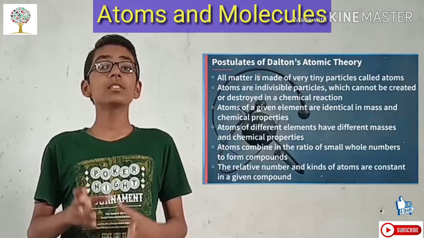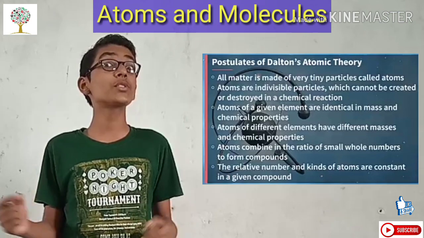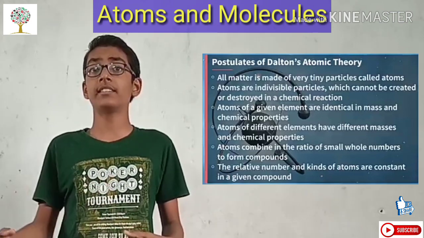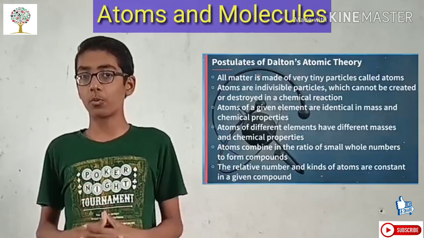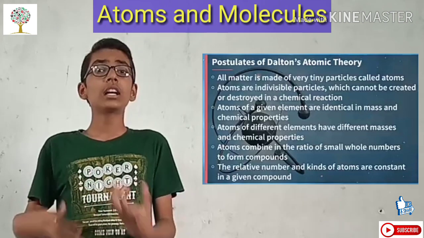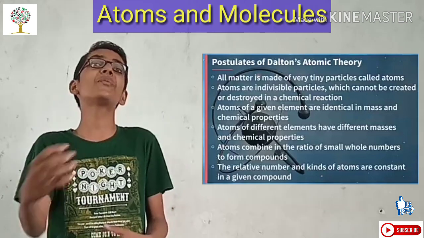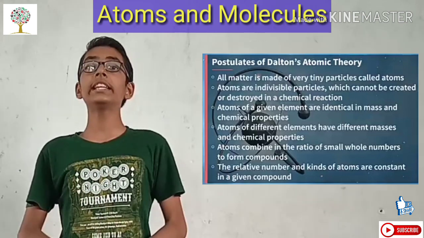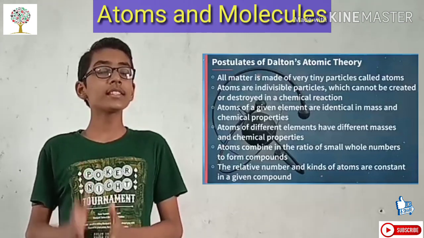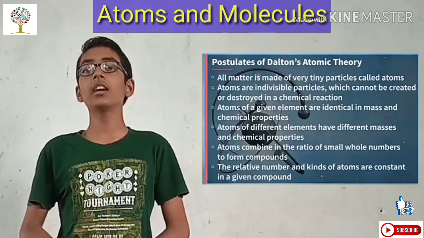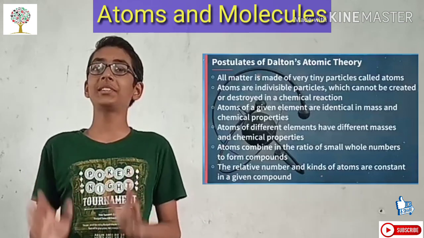That is, atoms are present in a definite ratio of small whole numbers to form compounds, which means that atoms of different elements, when they come together in a small ratio, then only they form one compound. Yes, you know this. When elements come together, they form a compound, and they are present in a small ratio of whole numbers. Now, the next postulate he gave is that the relative number and kind of atoms are constant in a given compound. So hereby, students, we have completed Dalton's atomic theory also.